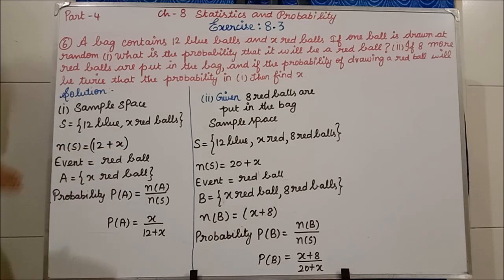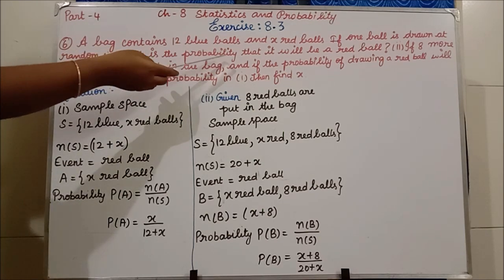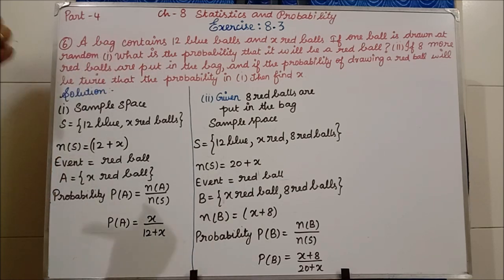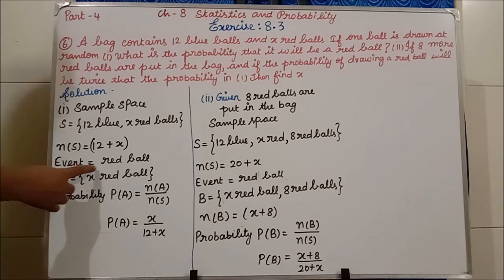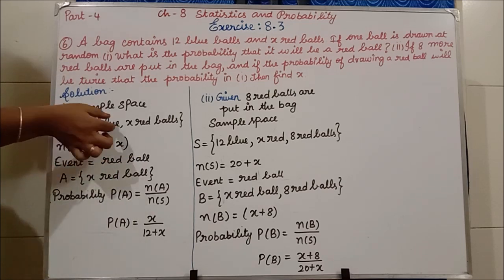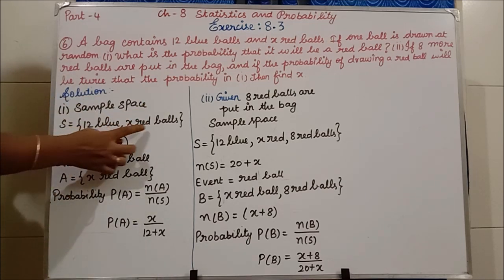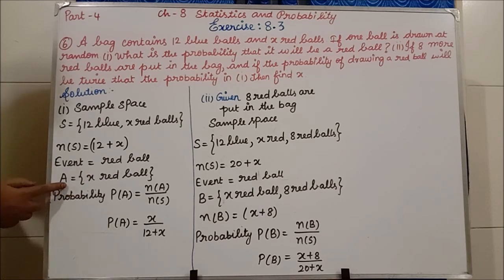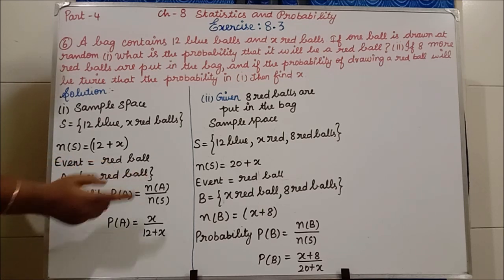Clear all of you? Next, in the first subdivision, what we have to find? What is the probability that it will be a red ball? So red ball is our event. Students, always for which you are going to find the probability, that you have to take as the event. So event is equal to red ball. In this sample space, how many red balls are we having? x red balls only. So A is equal to x red balls.